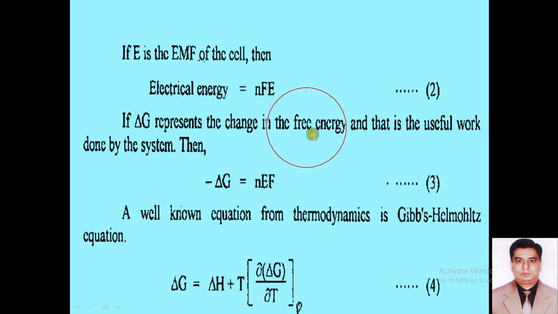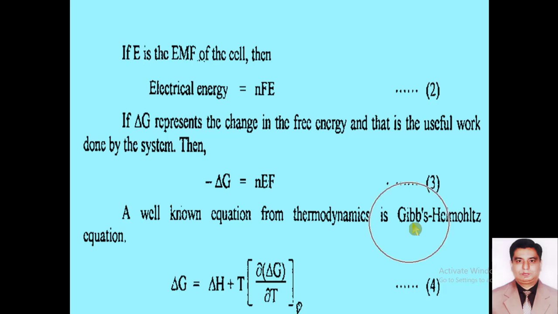So nEF will be equal to minus del G. This minus indicates a decrease in the Gibbs free energy. So according to equation number 3, minus del G is equal to nEF.